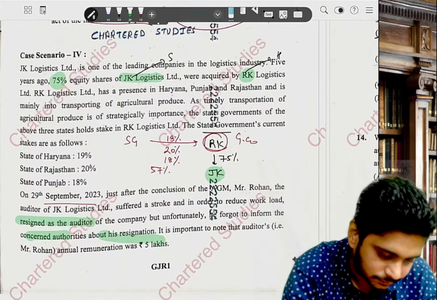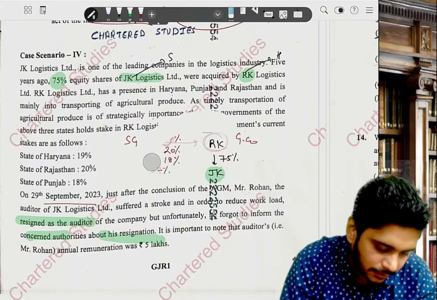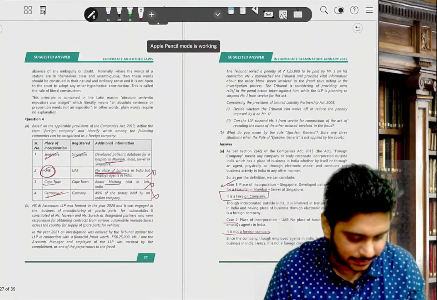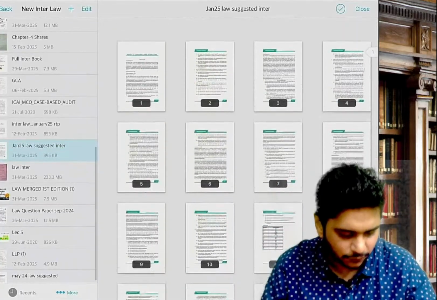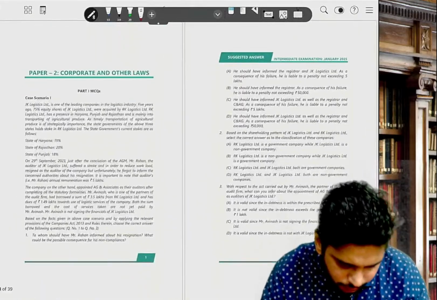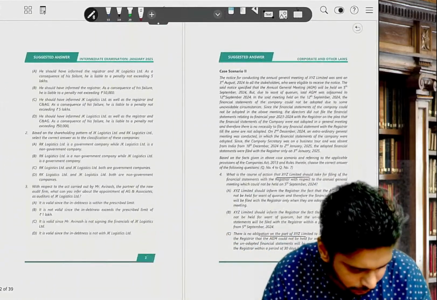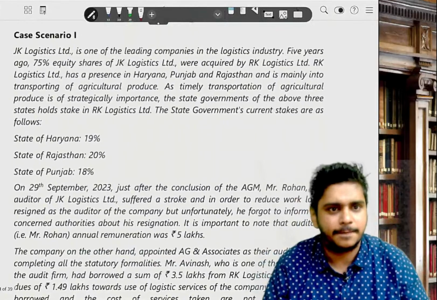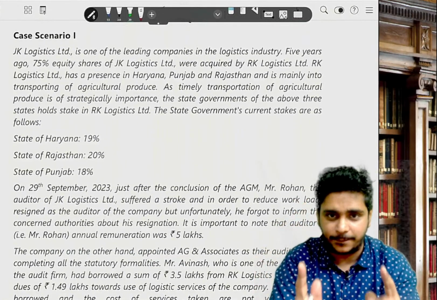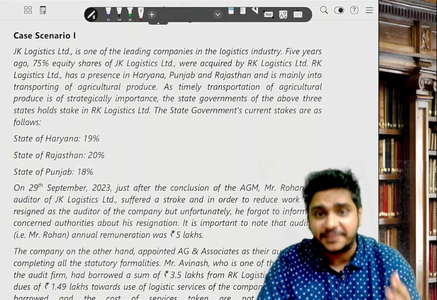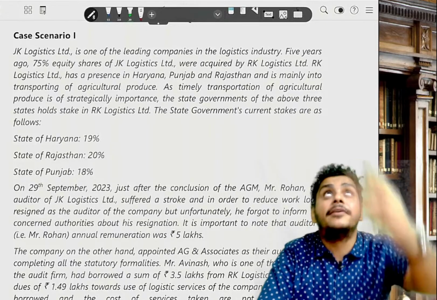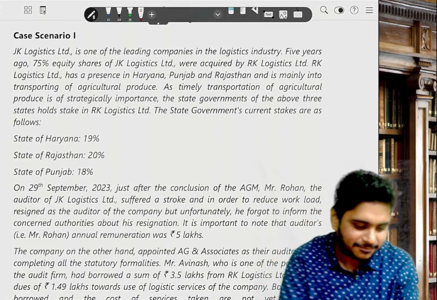Let's do it from the ICAI old material only, so that you get this right. I have opened the ICAI suggested paper. Case scenario 1: 3 questions, 6 marks, okay? Jai Mata Di, let's rock. I am solving the Jan 25 paper, where people are spreading rumors that nothing comes from my book. Okay, I will prove it.